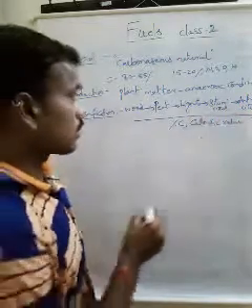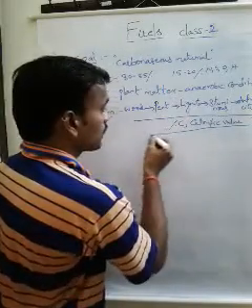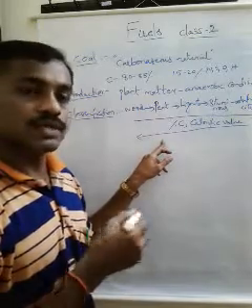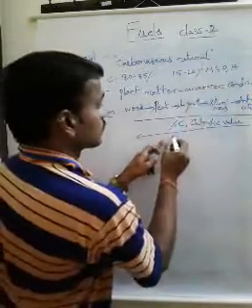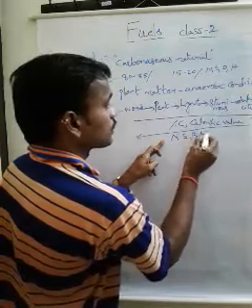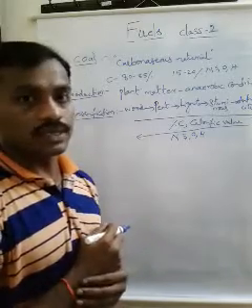From right to left, the percentage of impurities increases. Impurities means elements like nitrogen, sulfur, oxygen, hydrogen, moisture content, and other volatile impurities.